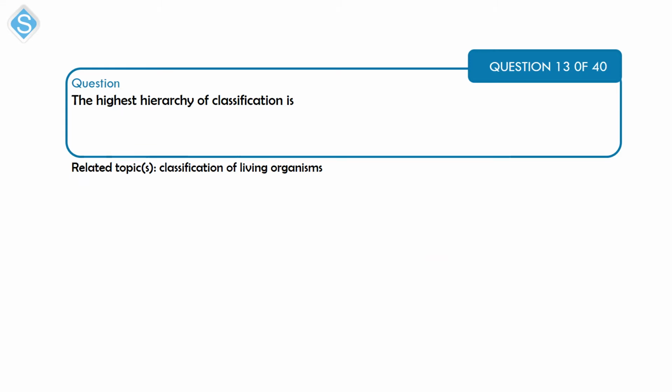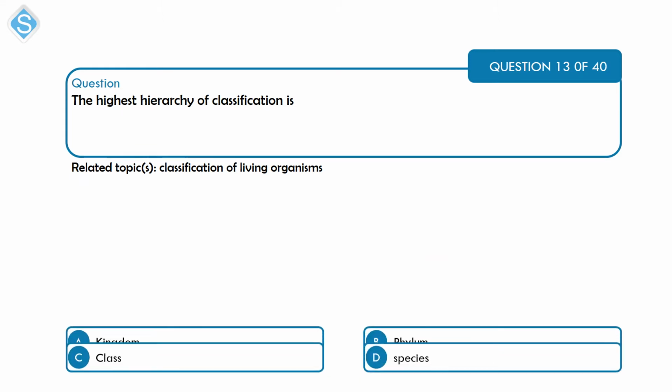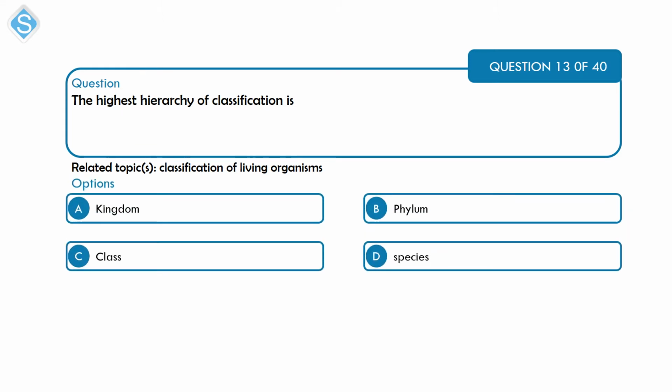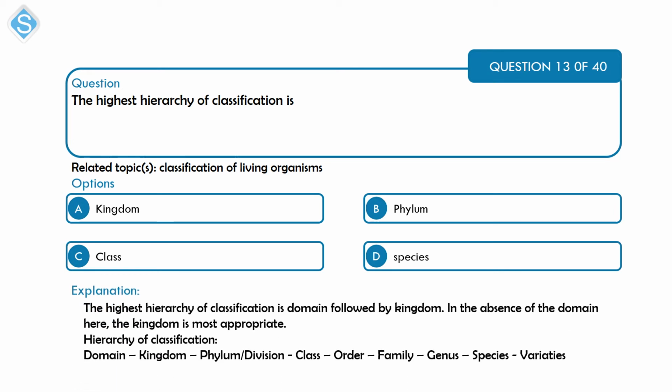Next is on classification of living organisms. The highest hierarchy of classification is A, kingdom, B, phylum, C, class, and D, species. Okay, the highest hierarchy of classification is actually the domain, followed by kingdom. But going by the options I have here, there is no domain. So the next highest level of classification will be the kingdom. That is option A. The lowest is varieties.